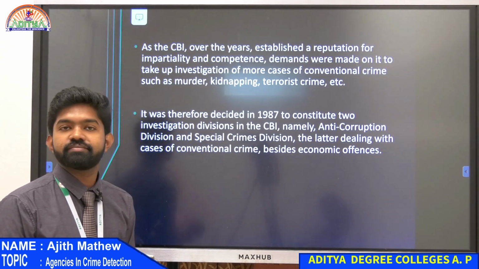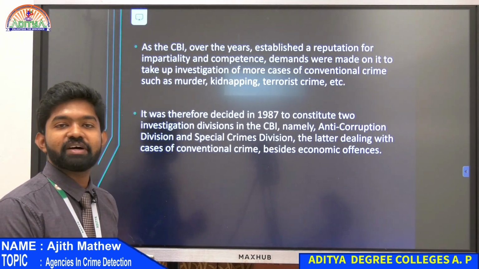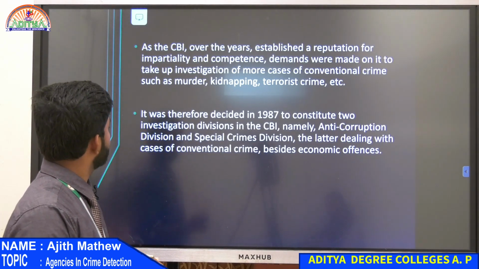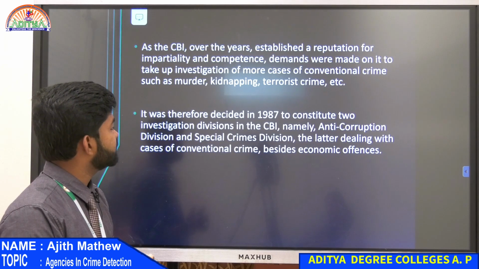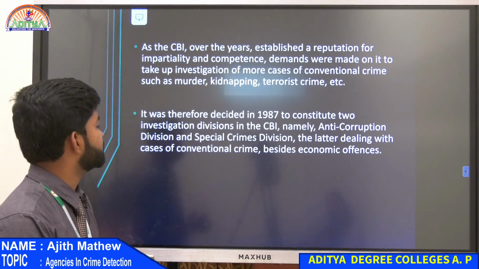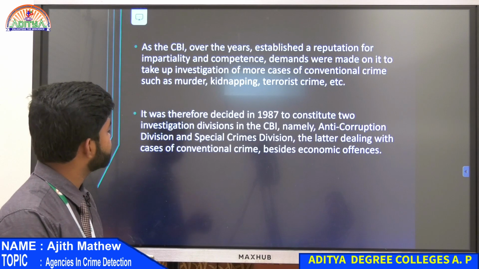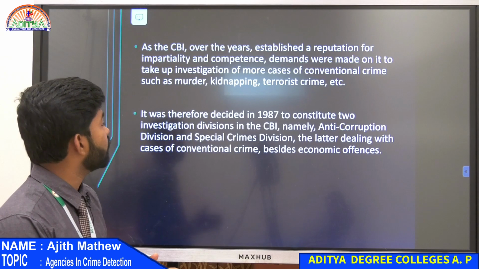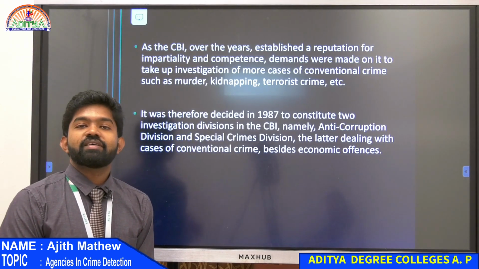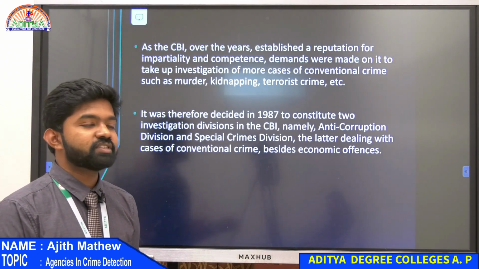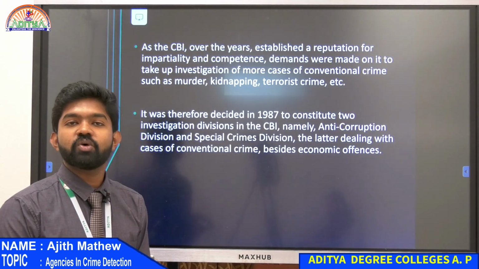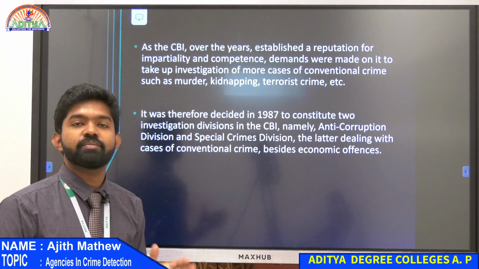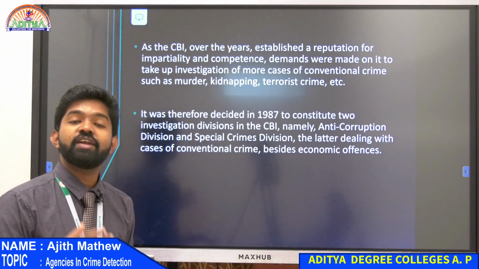So CBI has this reputation of impartially investigating crimes. It was therefore decided in 1987 to constitute two investigation divisions in the CBI, namely the Anti-Corruption Division and the Special Crimes Division, the latter dealing with cases of conventional crimes besides economic offences. CBI was very good in dealing with all these crimes. The state government and the central government used to deal with so many crimes, so because of that, they were given two more separate departments so that the workload would be decreased for the CBI.